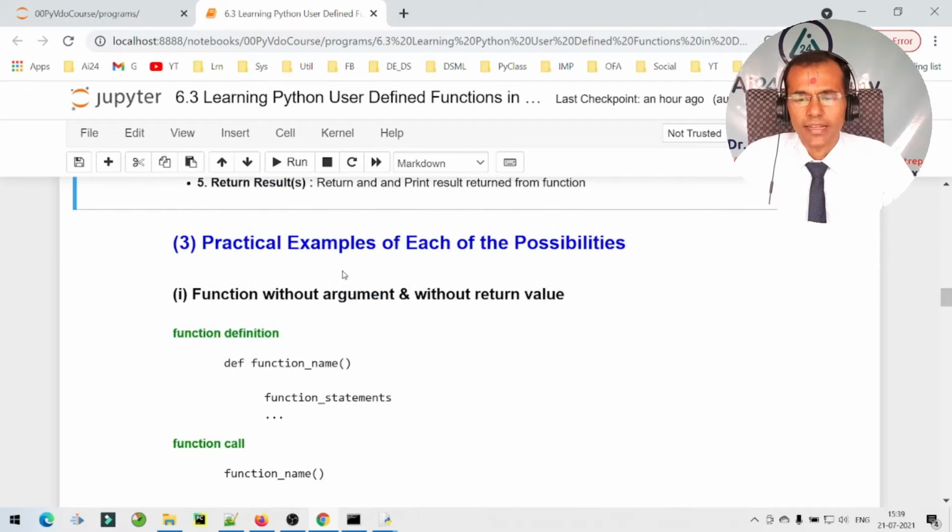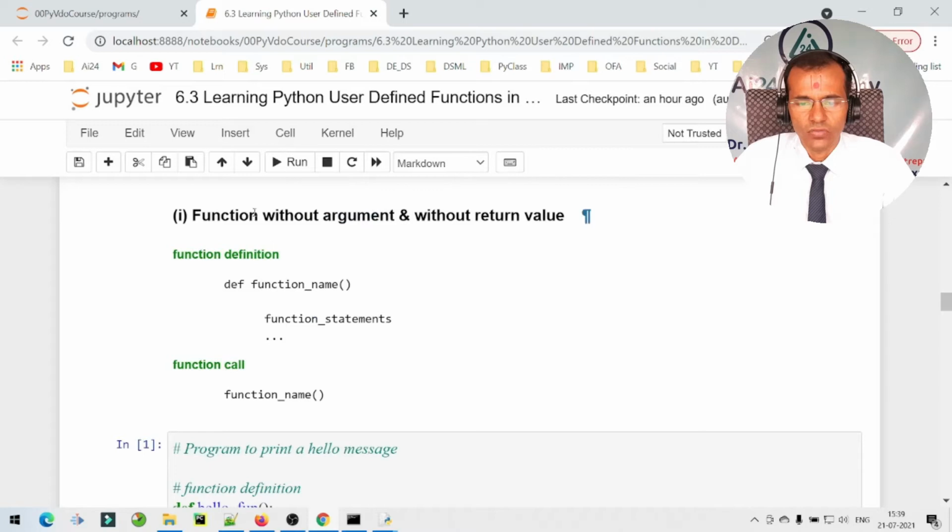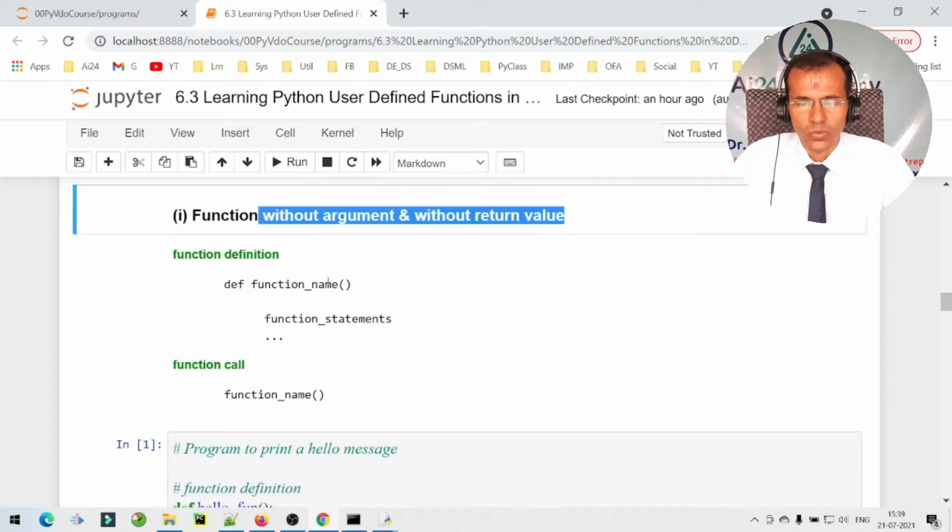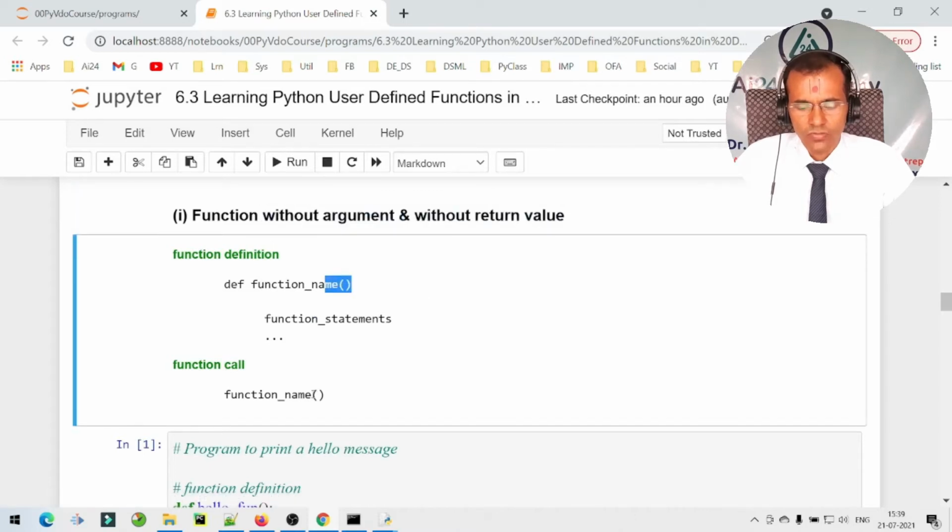Now let us look at practical examples of each of the possibilities. Let us start with the very first one, that is a function without argument and without return value. So we don't have any argument to the function definition or over here, and there is no return statement.